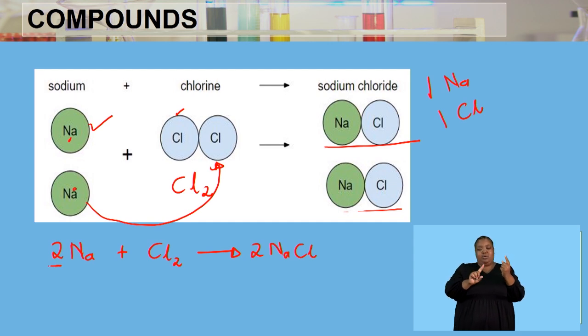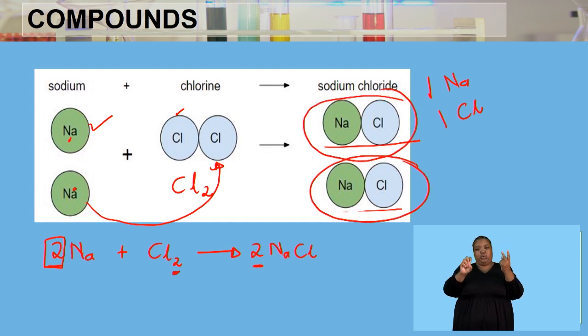So the coefficient, the number written in front of the chemical formula, tells us how many molecules of that particular substance we have. And then the 2 written as a subscript in Cl2 tells us how many atoms of this particular element we have. And then lastly, the 2 as a coefficient also tells us that we have 2 molecules of sodium chloride.